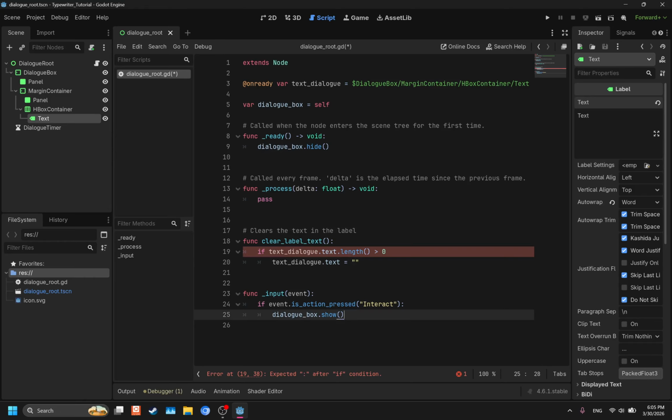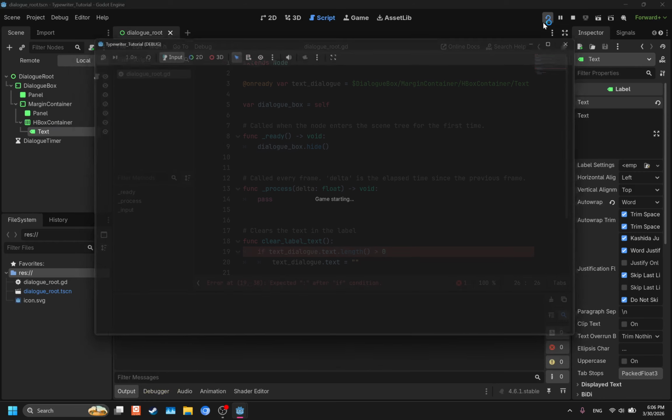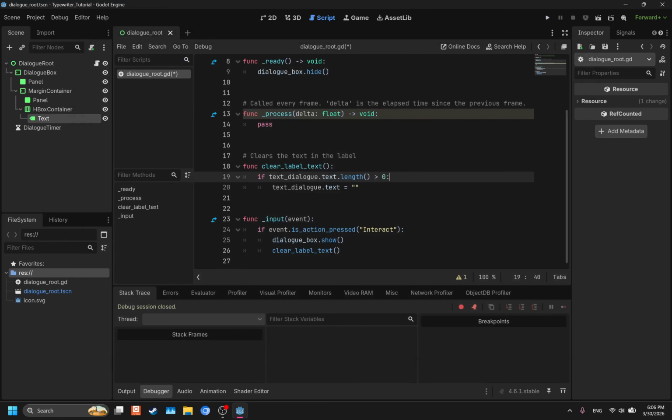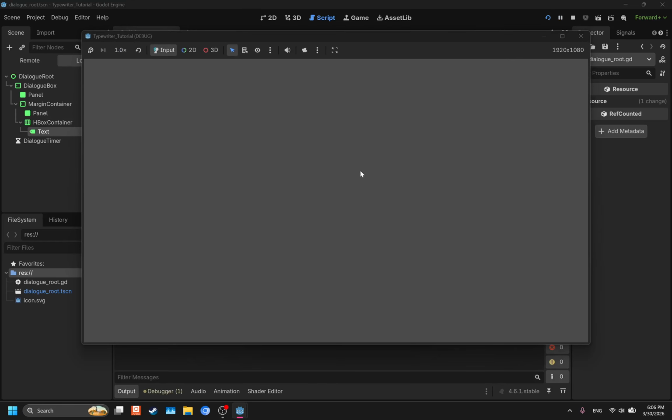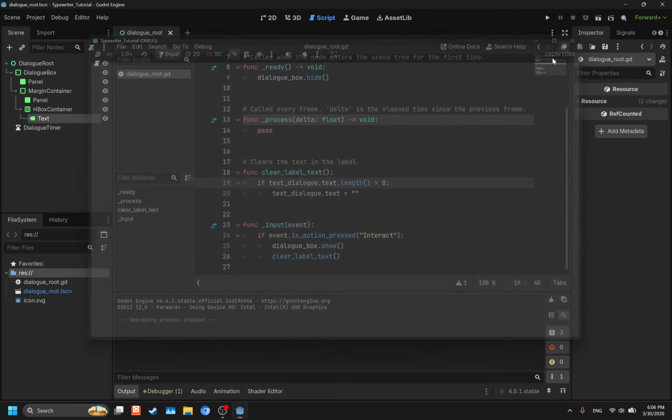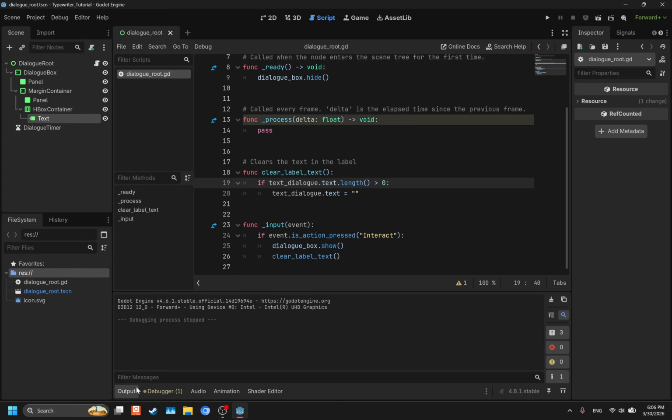So we're going to call that here too. Put it in the input event, clear_label_text. There we go. And we're going to test it. Oh, whoops. I forgot to put a colon there. There we go. Sorry about that. Make sure to put a colon at the end of your if statements and your functions. And now, there we go. Press D, no text at all. So that works.